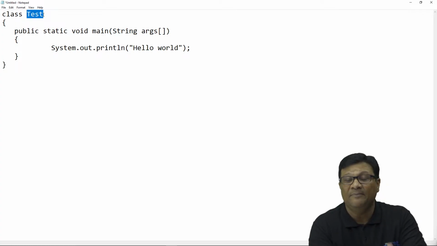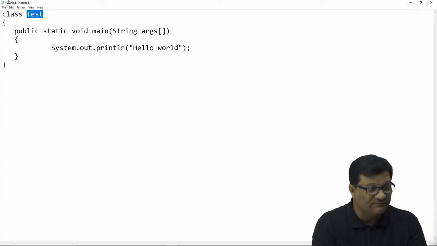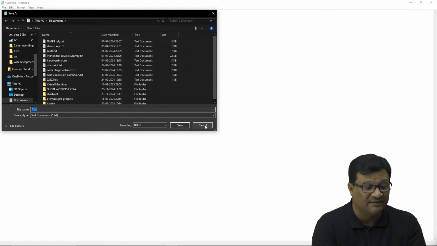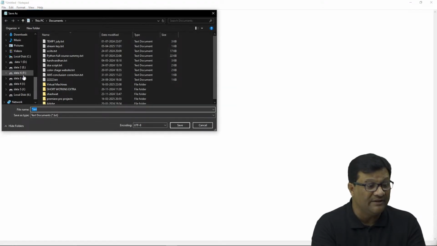Why the class name and program name is same? I already discussed this in the last video. You have to save this program with the same name. Save as or save, anything you can choose, and select the folder, which is in D drive in my machine.